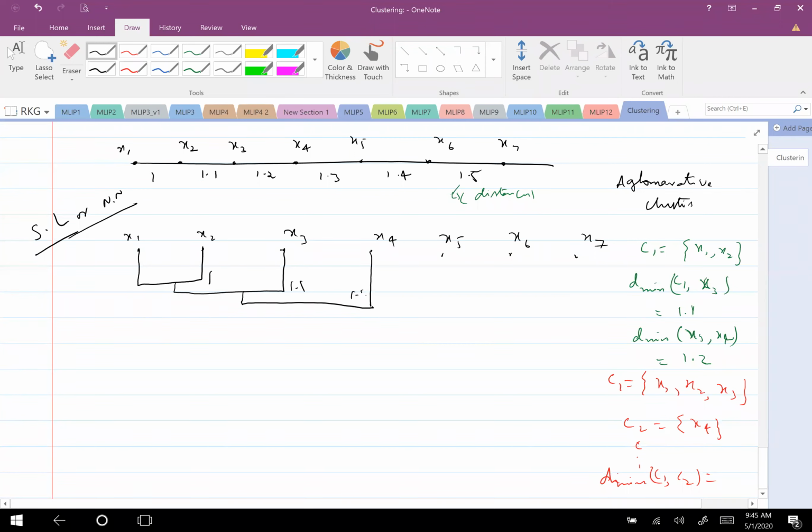Then 1.2. Then this all becomes a single cluster. So what will be clustered next? X5 will get clustered. Now this is clustered with what distance? 1.3. Then X3 gets clustered at 1.4, and then this gets clustered at 1.5. This is how the clustering will happen here, up to 1.5. Fine, this is all single link.